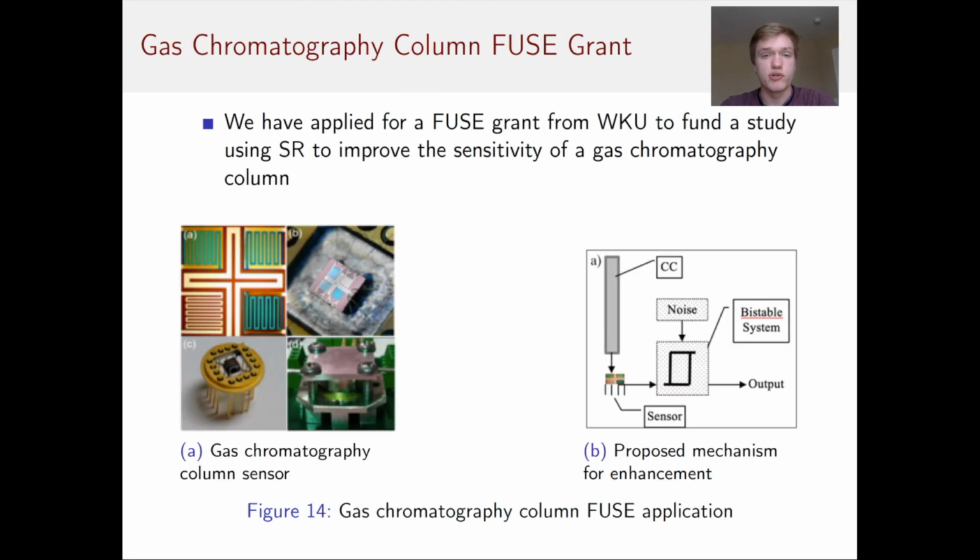We've also applied for a FUSE grant from WKU for the fall 2020 semester to improve the sensitivity of a gas chromatography column using stochastic resonance. In Figure A, the gas chromatography column sensor is shown. This setup is available at the Applied Physics Institute in Bowling Green. In Figure B, our proposed mechanism for enhancement is shown, with the bistable system highlighted.